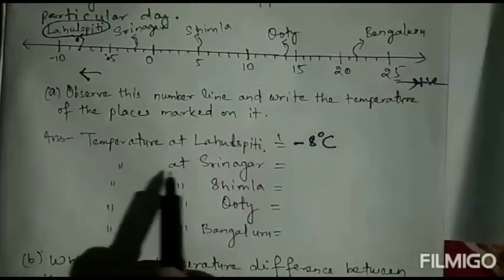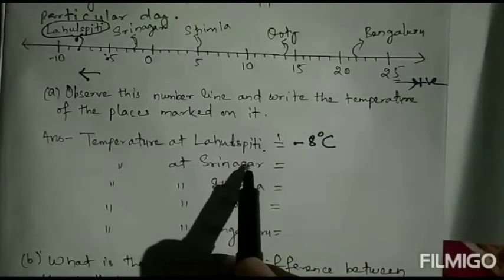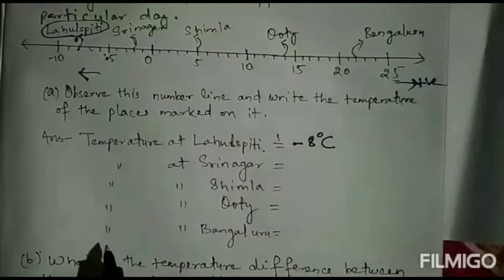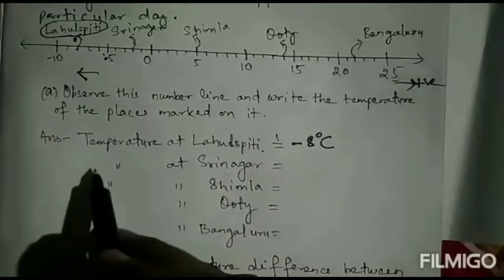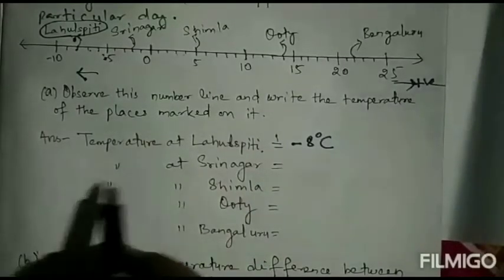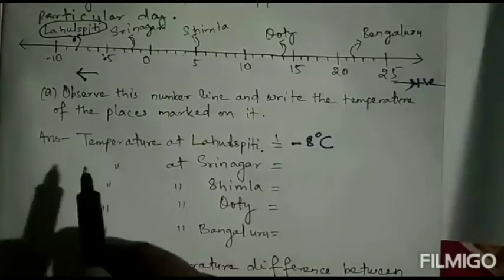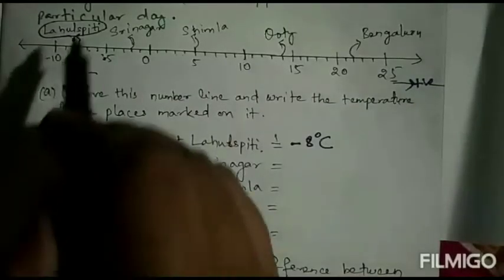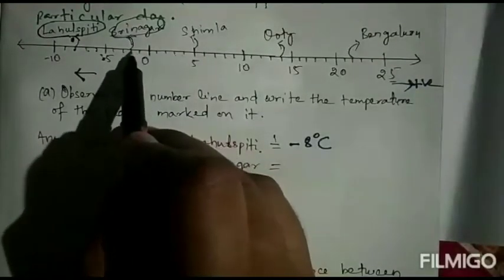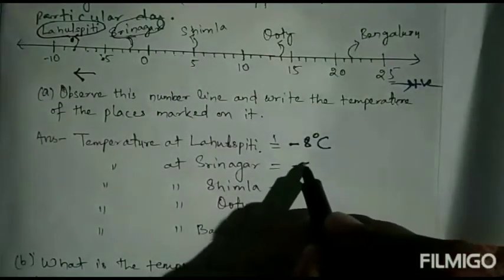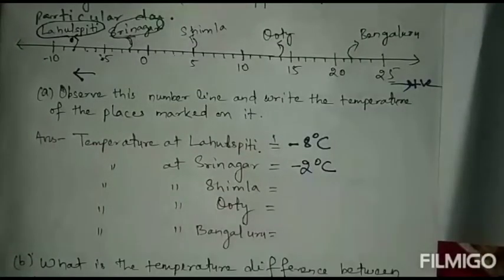Next, temperature at Srinagar. The same temperature is going. That's why I am putting this sign, but there is no need to put it. You don't put this sign; you have to write in full sentences and full words. Temperature at Srinagar. So where is Srinagar? Srinagar is here. So we can count 0, -1, -2. So here the answer is -2 degree centigrade.